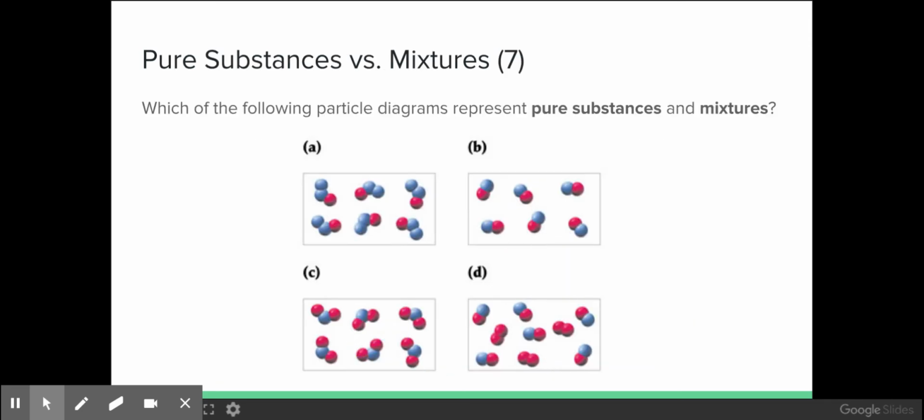This is a little bit more challenging. Can you take these particle level diagrams and determine whether they represent pure substances or mixtures? I'll give you a moment and I want you to try to see if you can identify whether these are pure or whether they're mixtures.